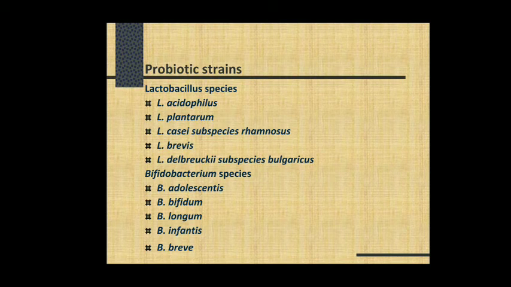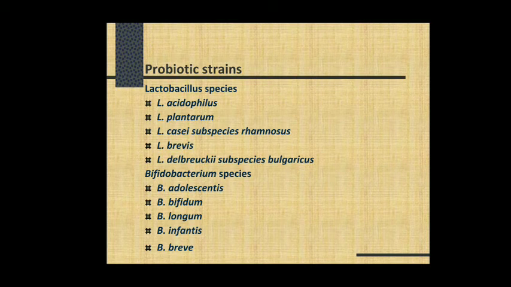Now today we are discussing which bacterial strains can be used as probiotic strains. The study started with Lactobacillus. No doubt these lactobacilli, or lactic acid bacteria, are the most efficient and most important probiotic strains used for the development of probiotic foods. Within the Lactobacillus species are Lactobacillus acidophilus, Lactobacillus plantarum, Lactobacillus casei subspecies rhamnosus, Lactobacillus brevis, and Lactobacillus delbrueckii subspecies bulgaricus.